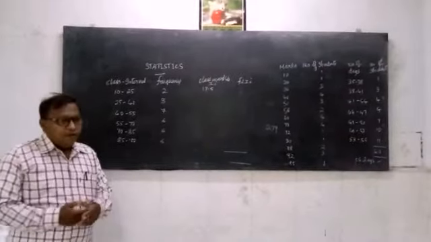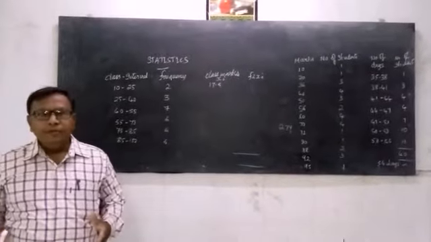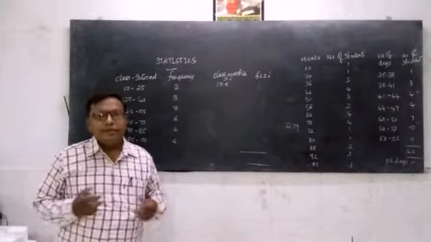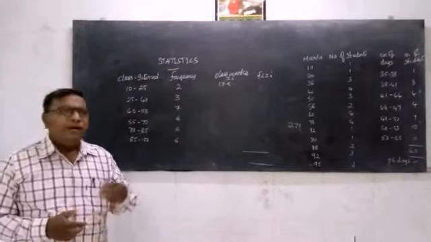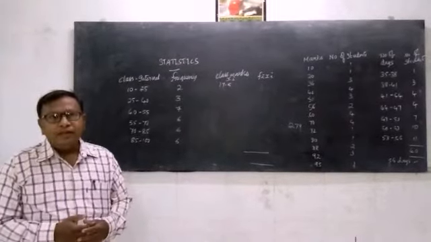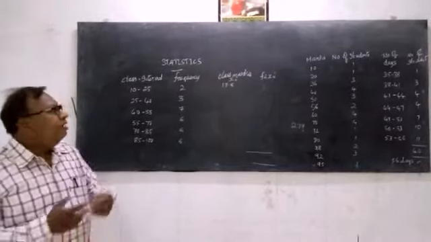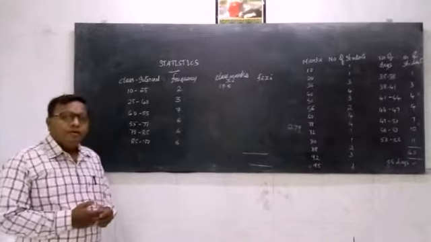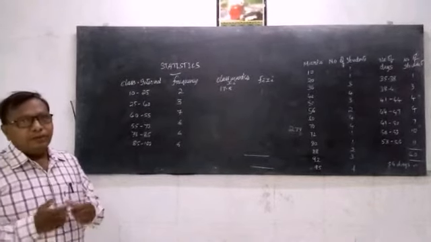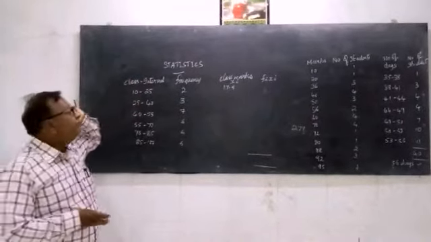Okay children, we have just now studied how we can find the mean of ungrouped data. And we have also witnessed the problem that we come across while doing so. So now to avoid that problem, we have another method of finding the mean. Here we make groups, and these groups we call class intervals.